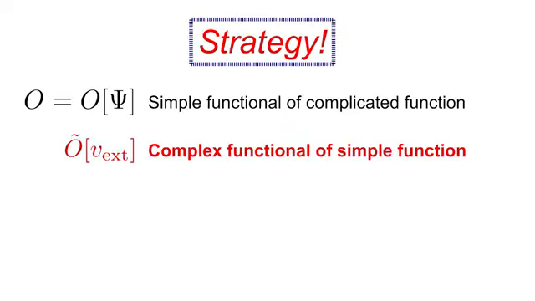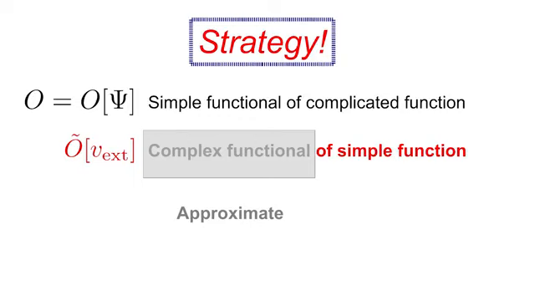But be aware of one important thing. We almost never ever hope to solve a many-body problem exactly. What we want is an exact formula to start with. That's important. And then we will try to find good approximations. So here we really have a new strategy. We write expectation values as very complex functionals of a simple function. And we hope that we can find simple approximations to these functionals just because we expect that many details drop out or are not important due to the integrals and sums.